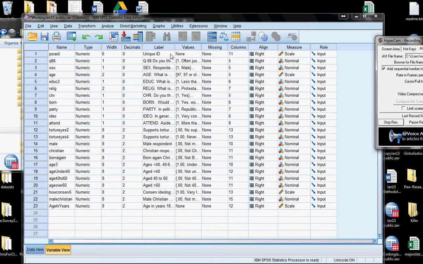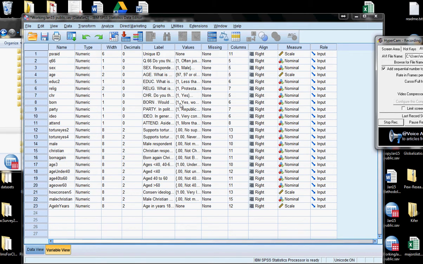In the data set in front of you, there's a question in the original Pew questionnaire that asks whether or not you think that torture can ever be justified under the circumstances in which you've got somebody who is suspected of terrorism. And the answers vary from never being justified to rarely being justified, all the way up to being often justified.